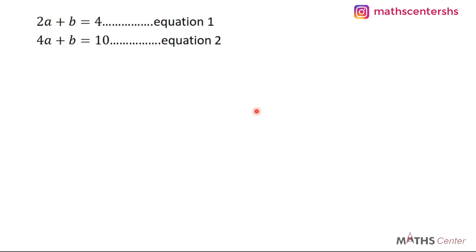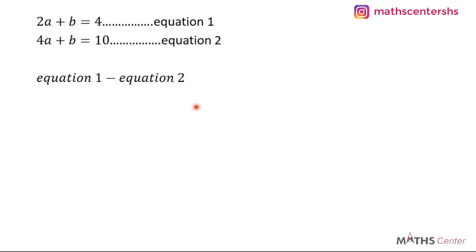If you watch the video on solving simultaneous equations in two variables, you will see that there are other methods too, and we took a lot of examples there, so you see how this is done. Now, I'm going to subtract equation 2 from equation 1.